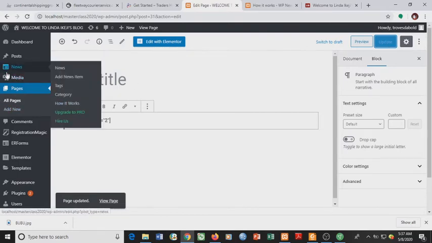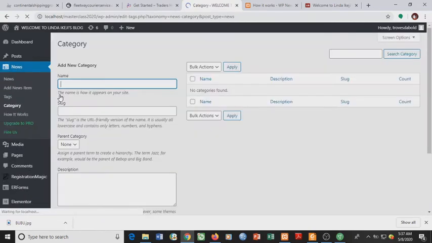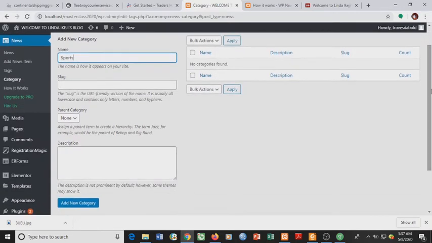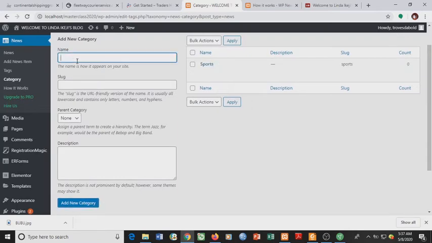Then we come back to this news. We can go to category and set the different categories of news we want. Category, we can have sports. When you create a category, you add new category. You can have entertainment.